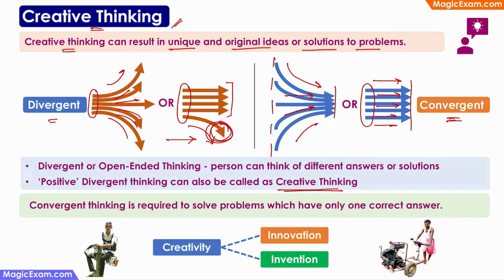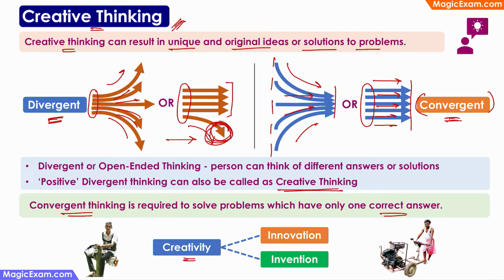It doesn't mean that convergent thinking is useless, because convergent thinking is also very, very important. If there is only one correct solution or answer to a problem, and all students are expected to use the same correct process and arrive at the same correct answer, then convergent thinking is very important there. Right? Because divergent thinking does not work in all situations. Therefore, both convergent thinking and divergent thinking are very, very important. Divergent thinking, when it is useful and productive, can be called creative thinking.